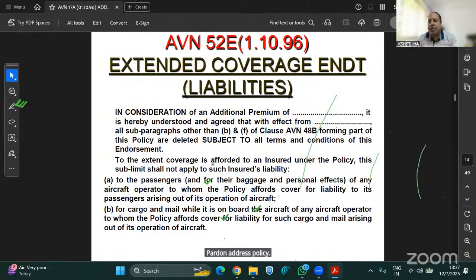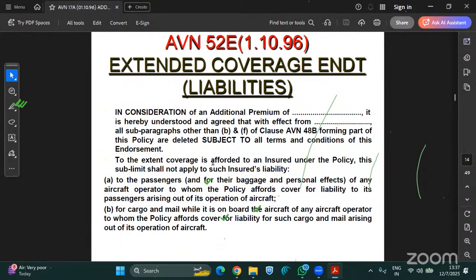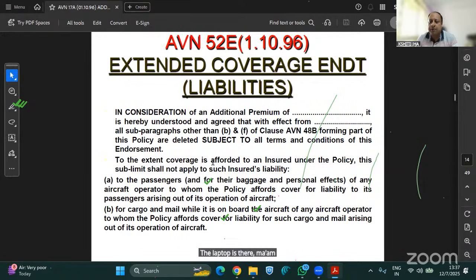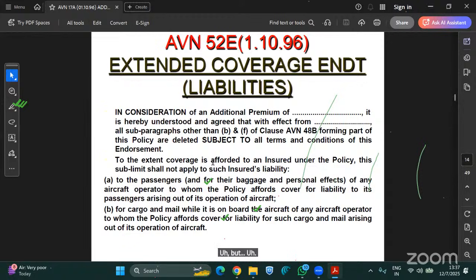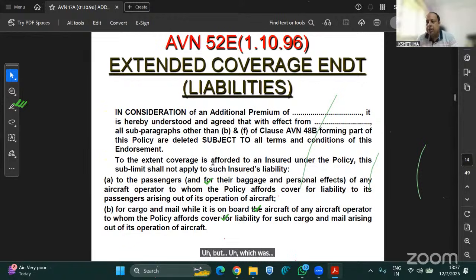Now, the passengers who were sitting in that aircraft, and the crew members, where will they be covered? In which policy? Legal liability. The liability is there, ma'am, but which policy? PA policy. Okay. Anyone else? Any idea? Okay, I will explain to you.